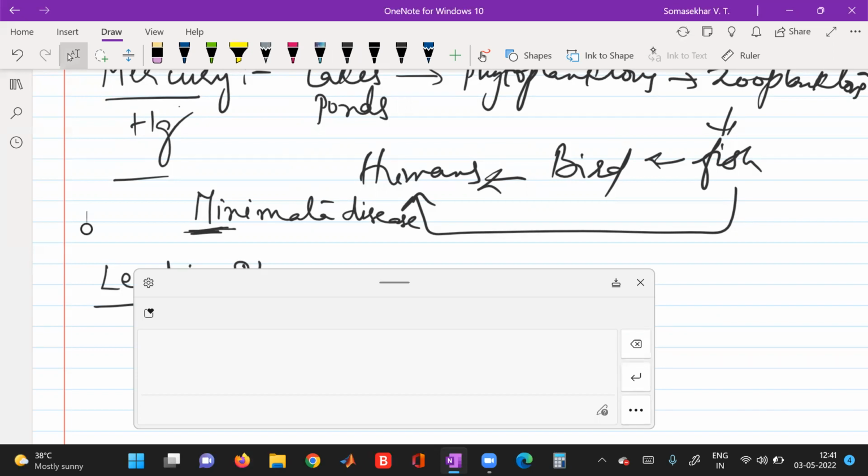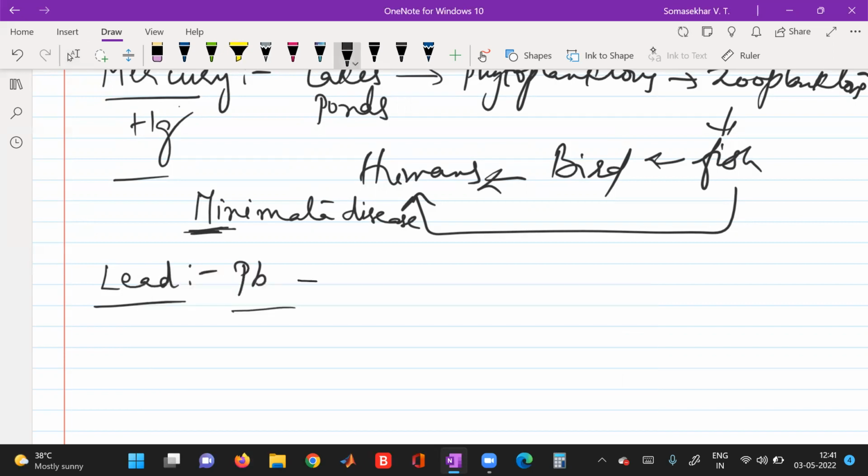When lead is inhaled, it immediately combines with hemoglobin.